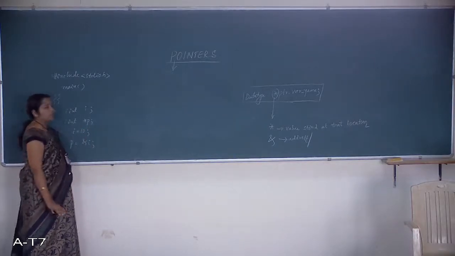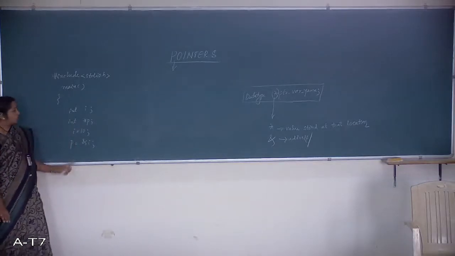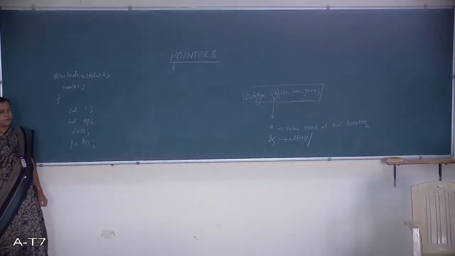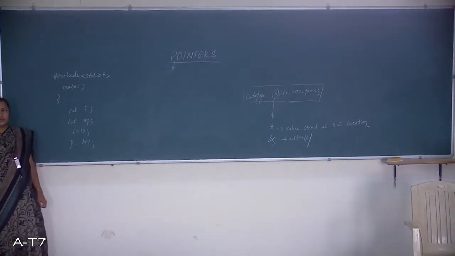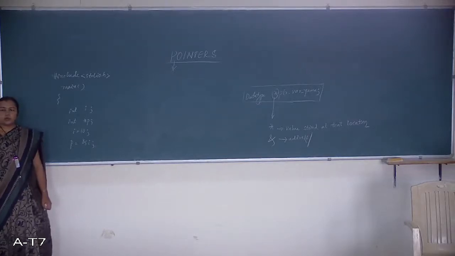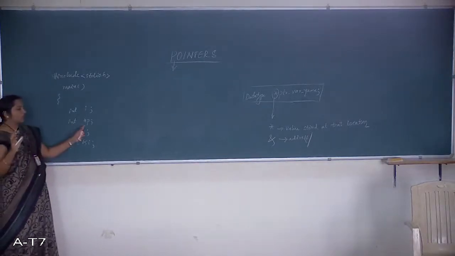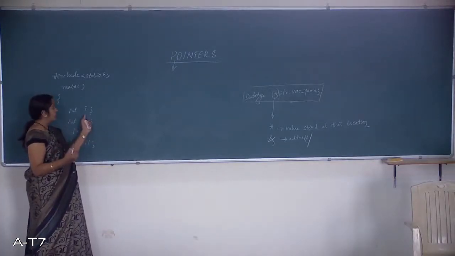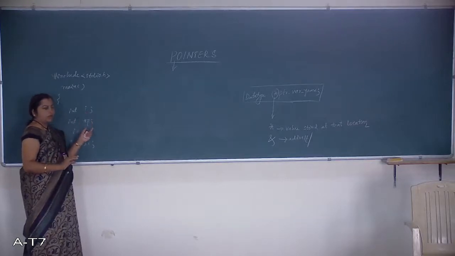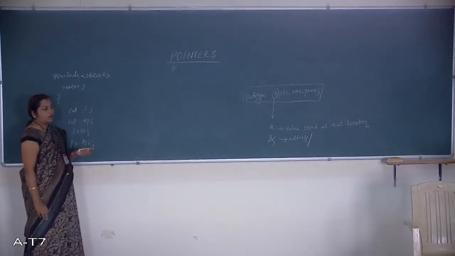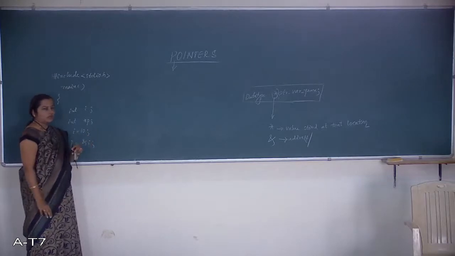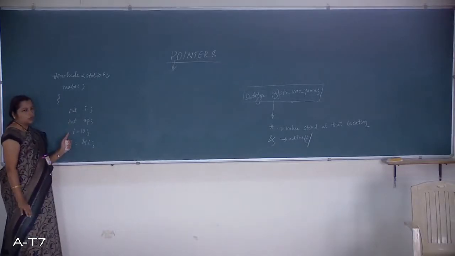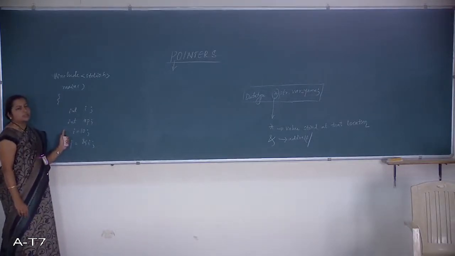Instead of int, float, character, or double, if you are using void, then that is called an untyped pointer variable. Is it clear? An integer pointer variable is going to hold the address of only an integer variable. Here, if I use one more floating point variable and assign its address, then we will get some error. That is not valid, not feasible. You need to remember that. This is called a typed pointer variable.